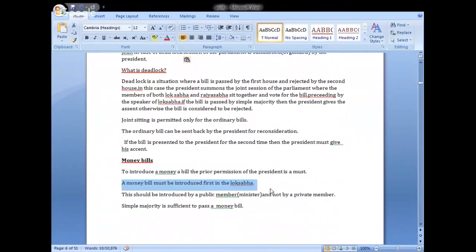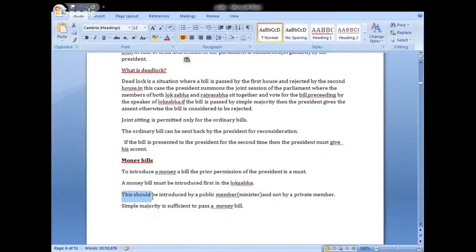An ordinary bill can be introduced both in Lok Sabha and Rajya Sabha, but a money bill must be introduced first in the Lok Sabha because Lok Sabha is also called the House of People's Representatives. They are directly elected members.